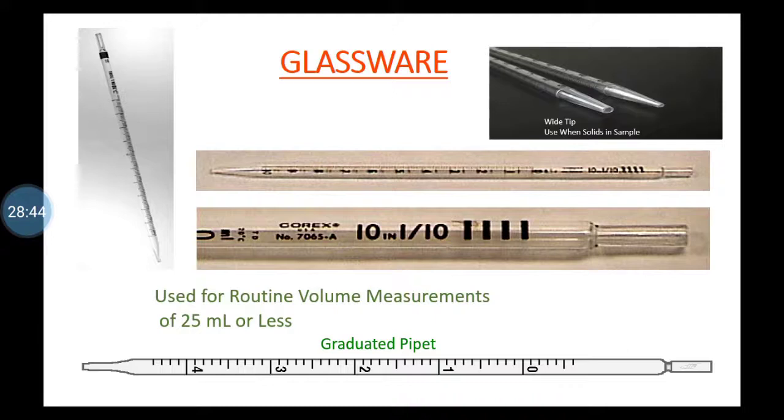Pipettes of 1 ml, 5 ml, 10 ml, 25 ml are there. So up to 25 ml, or as low as 0.5 ml or 2 drops, 5 drops, the quantity can be taken with the help of the pipette, isn't it?